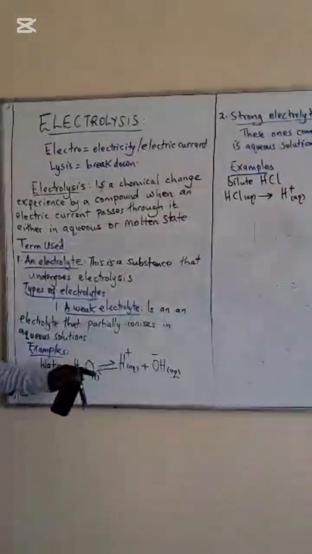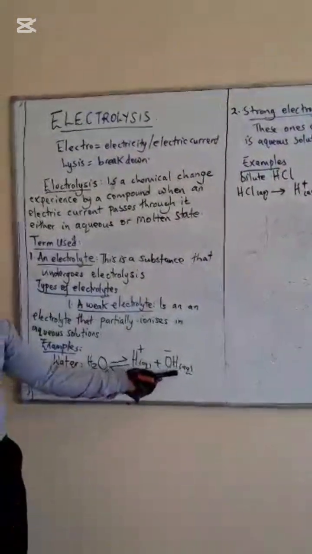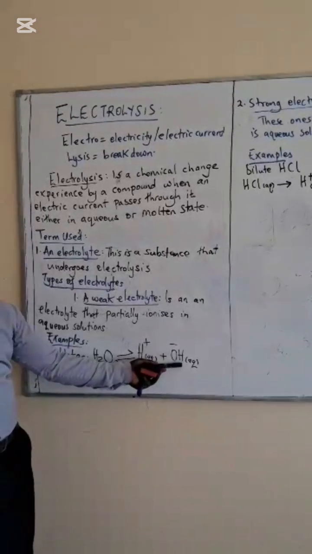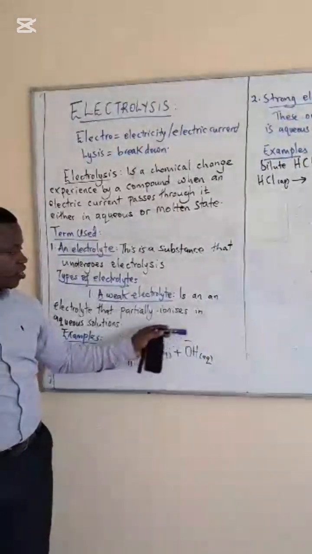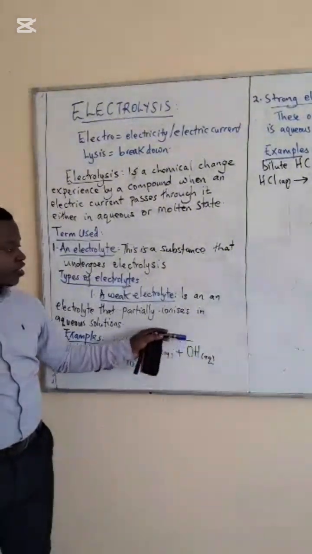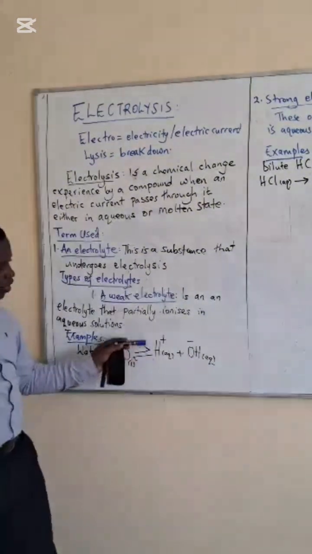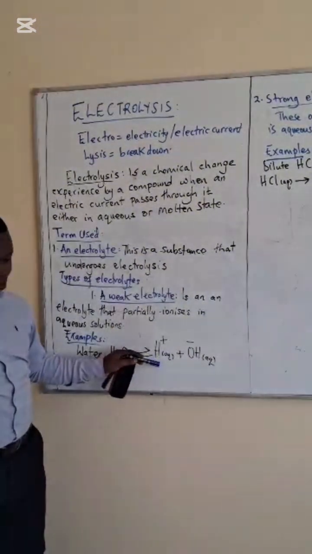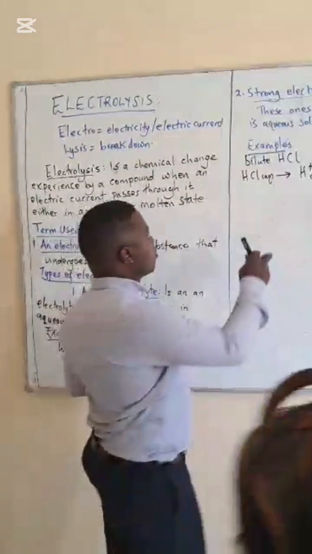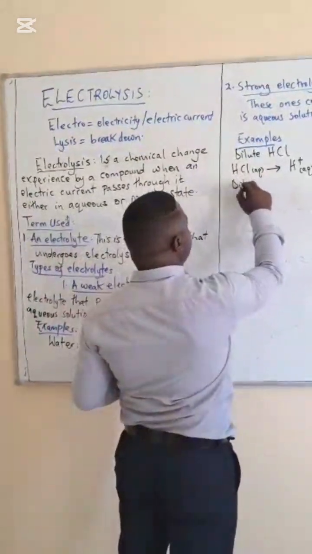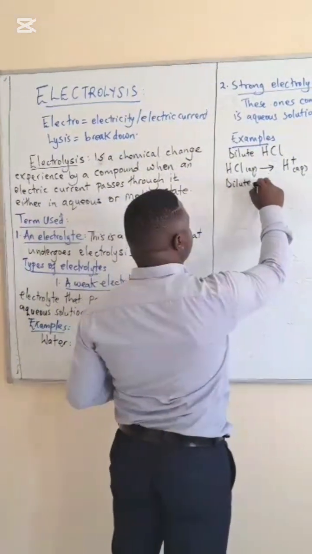In a weak electrolyte, part of the hydrogen ions remained within the negative ionic species, and part of it came on to form the protons. Okay? But here in a strong electrolyte, we have what we call complete ionization.